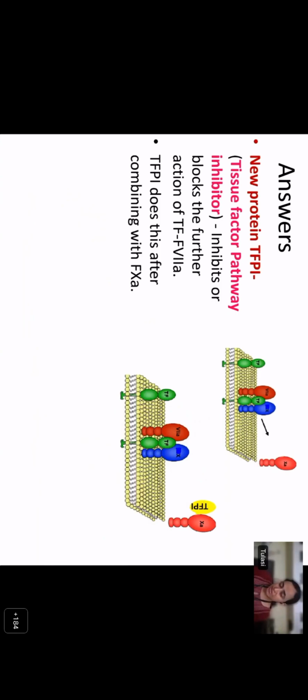A new protein was discovered, which is called the tissue factor pathway inhibitor or TFPI. As the name indicates, it inhibits this pathway.